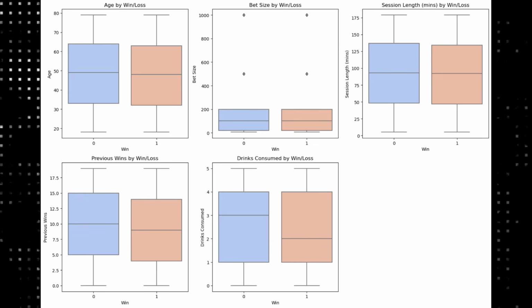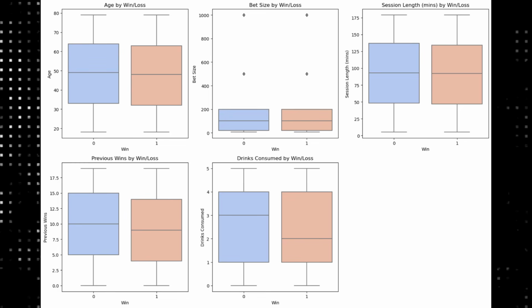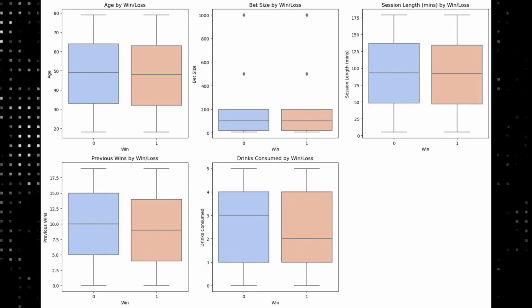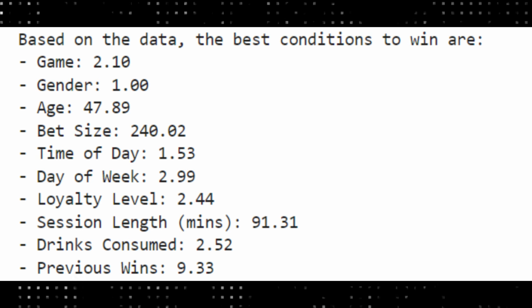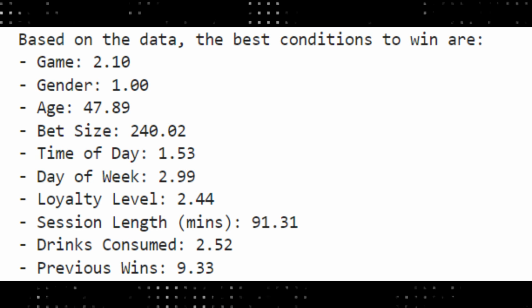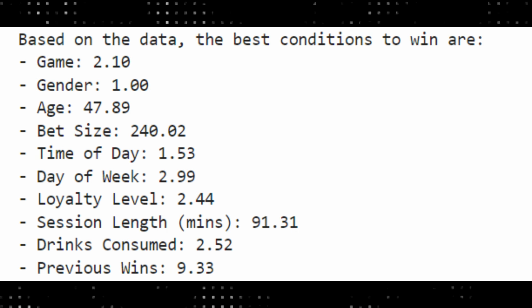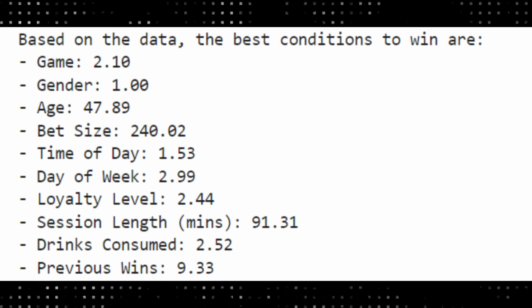Equally, we can look at the line length. These are the whiskers. Now, long lines represent the range of the data. Longer whiskers suggest that there is greater spread or variability. We can actually see here the best conditions to win are as follows. Be 48 years old, bet 240, you want to have a loyalty level of 2.4, a session length of 91 minutes, and have about 9 previous wins.